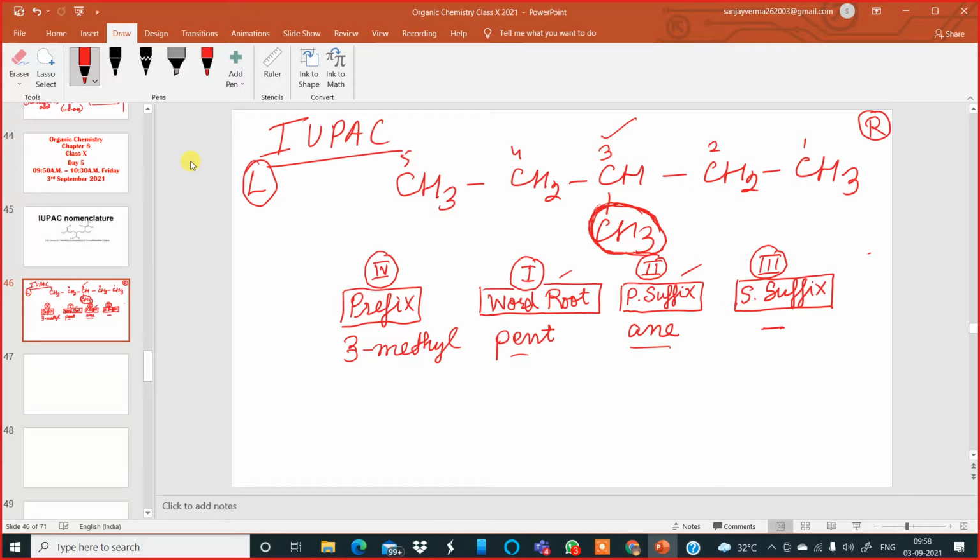So if it is on the first carbon, then one methyl; second carbon, two methyl; third carbon, three methyl. According to which carbon is branching, according to that. Am I clear?